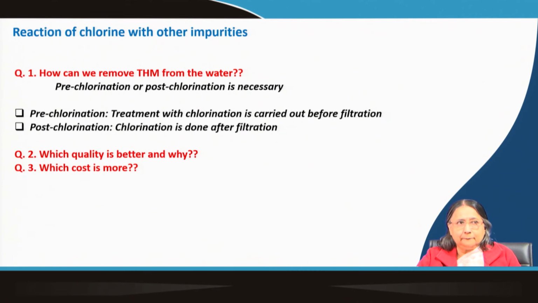We need more chlorine, and then we can remove the formed products through filtration. If we do filtration first, then chlorination, then less chlorine is required. So, in the first case the cost will be more, because more chlorine is required.